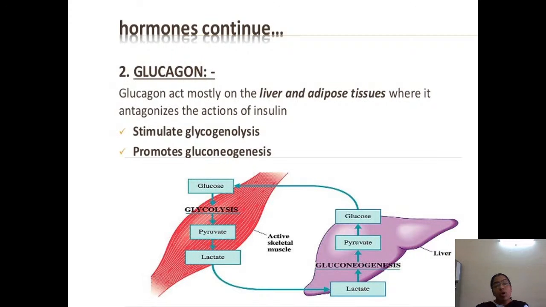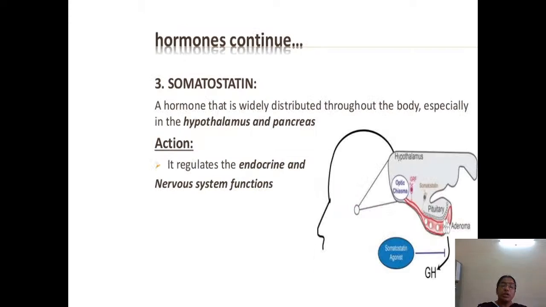Yes. Glucagon is another hormone which is secreted from the cells of the pancreas: alpha cells, beta cells, delta cells. In the alpha cells, glucagon is produced. Glucagon acts mostly on the liver and the adipose tissue, where it antagonizes the action of insulin. What insulin does, glucagon does the opposite. It stimulates glycogenolysis and promotes gluconeogenesis. It is the opposite action of insulin.